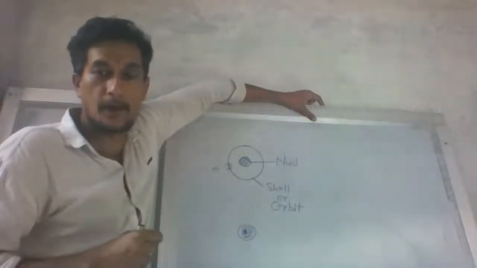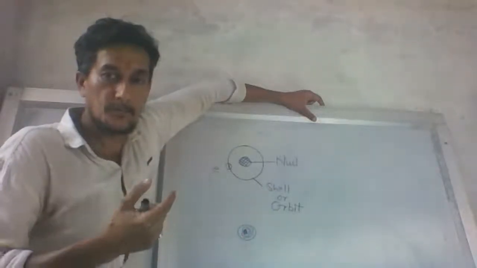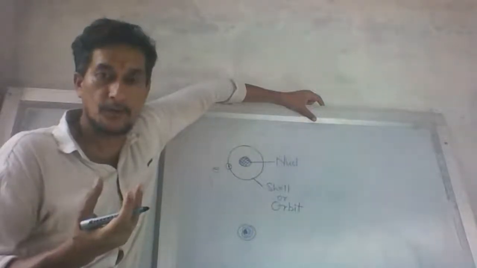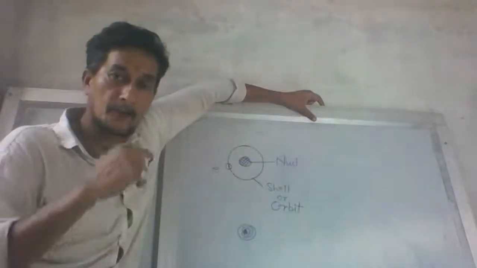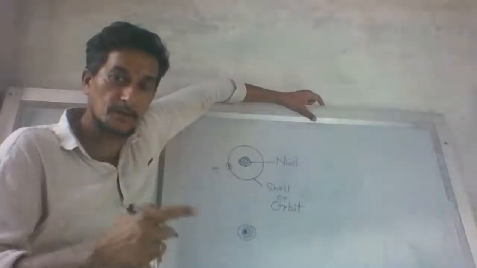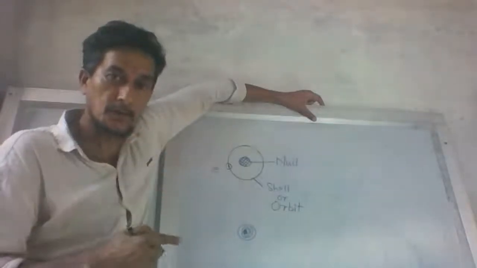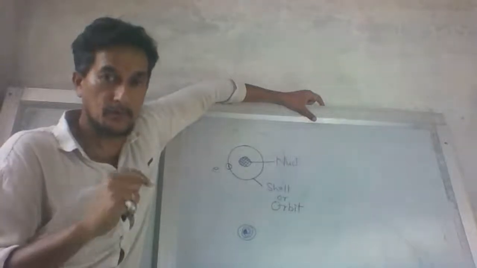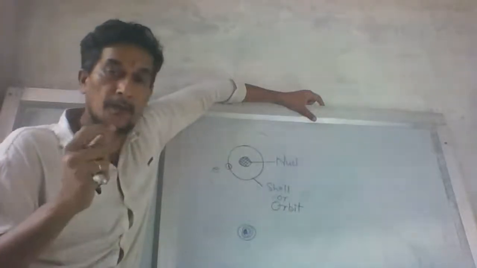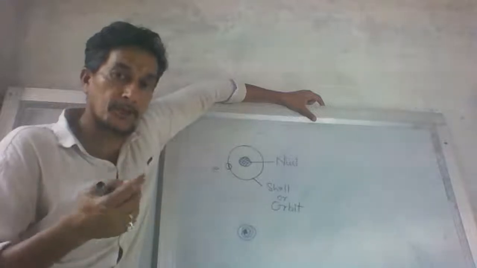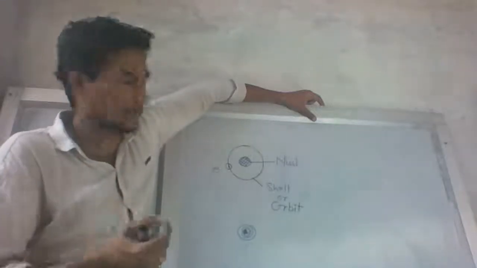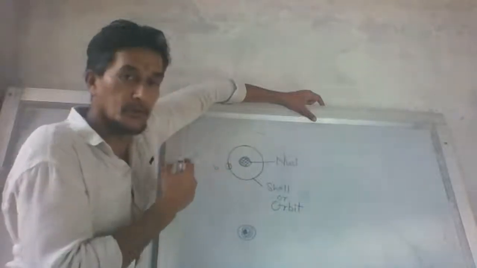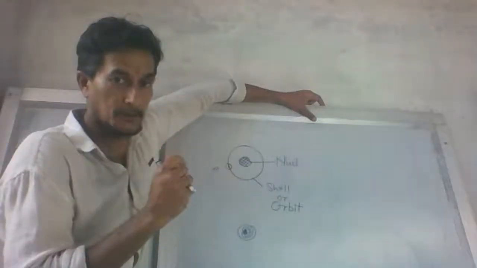Likewise, you are well aware of the geostationary satellite, those satellites which have a time period of 24 hours, and they always move around the Earth in a fixed orbit. So they don't lose their energy. If they had lost their energy, the satellite may have fallen on Earth, but this never happens. So this is also moving like that, in a particular shell, without losing or gaining energy.